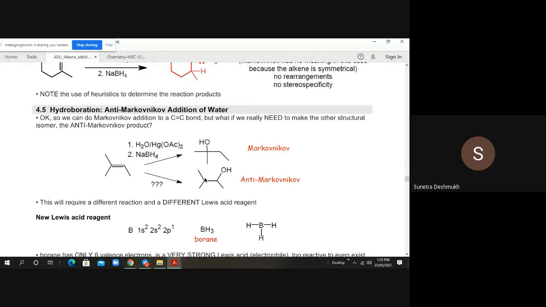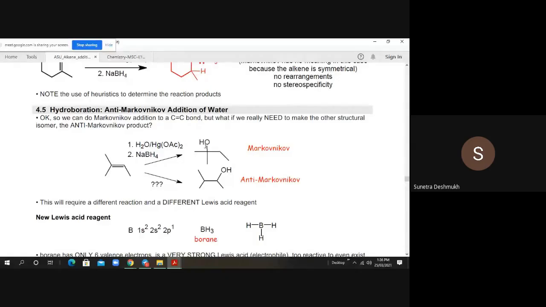Now with mercury acetate we get the Markovnikov addition product. Here is the example: addition of a water molecule in the presence of mercury acetate gives the Markovnikov addition product. Now what we want is not to follow the Markovnikov rule, and we want to add the hydroxyl group to the less substituted carbon atom instead of the more substituted carbon atom, without rearrangements.